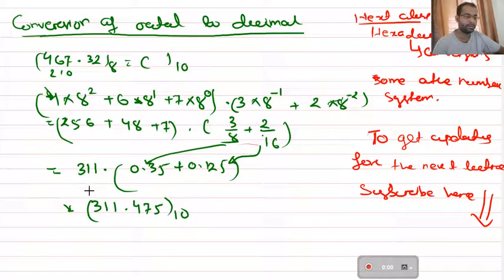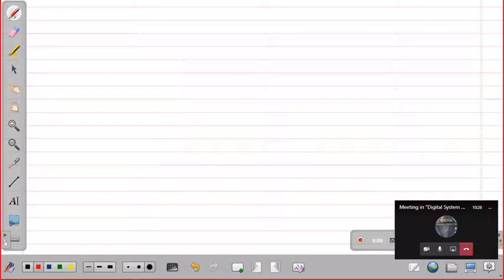So the final value, if you calculate this, will be 311. In decimal you can say 311, but if it is octal, you cannot say it is 311, you have to say 467 only. So it is 311 point 0.375 plus 0.125. So the answer will be 311.475.